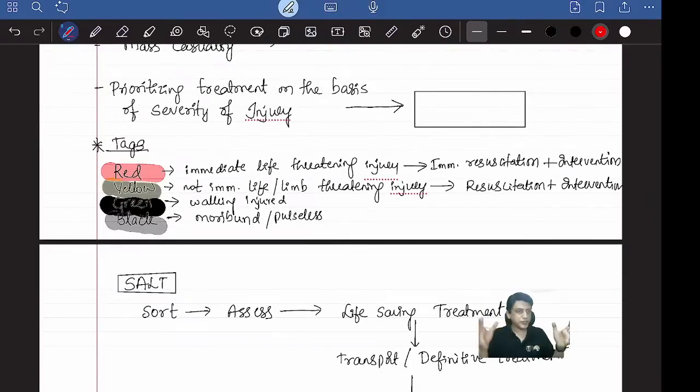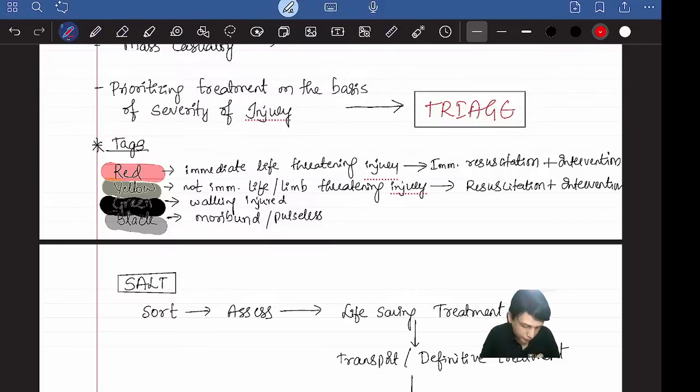Next, you have a mass casualty or multiple casualty. One doctor, 2 doctors are there, some 2 nurses. So how do you go about it? How do you manage this case? Whom do you treat first? There is a criterion called triage. You should know this. Triage is nothing but prioritizing the treatment on the basis of severity of injury. Prioritizing the patients by the severity of injury is called triage.